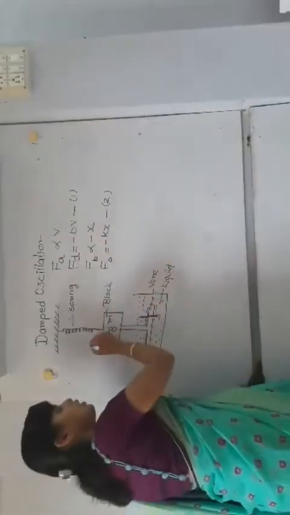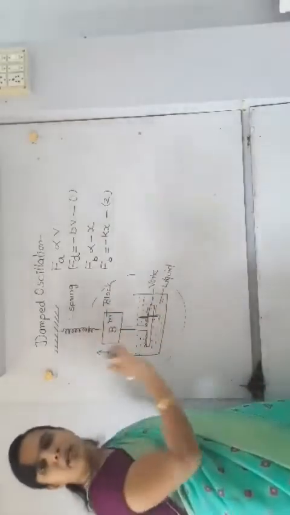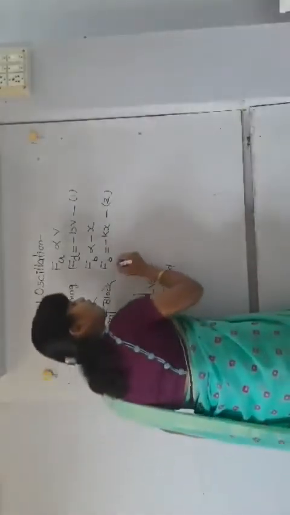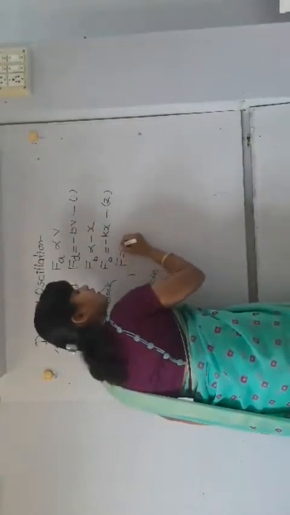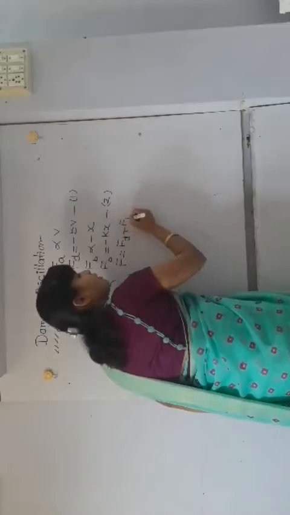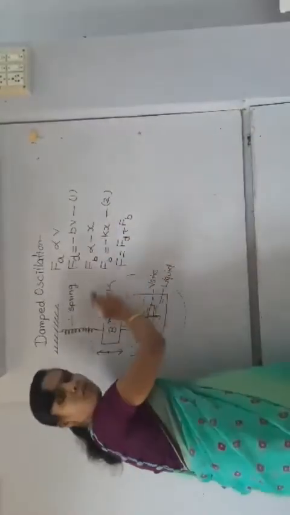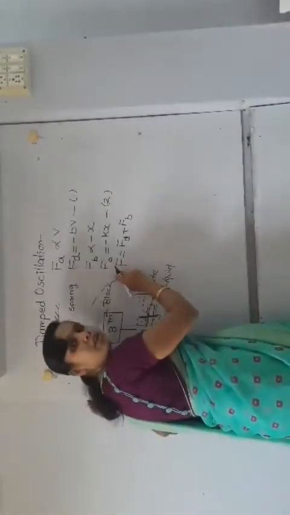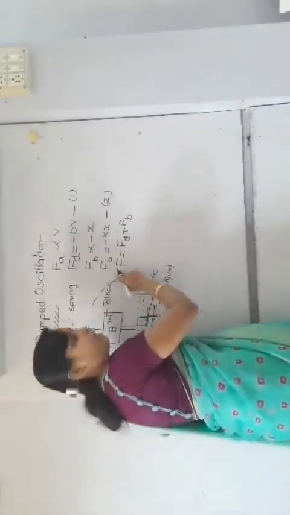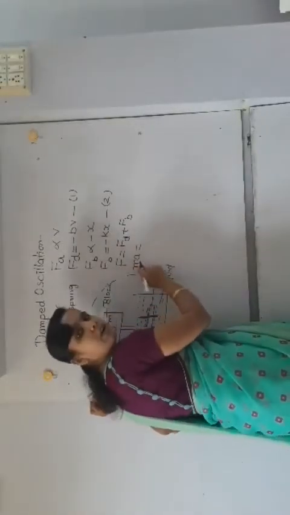Now, what is the total force on this complete system? The total force F is equal to Fd plus Fb, that is the damping force plus the block force, which gives the total force on this system. Now suppose this force is nothing but mass into acceleration, that is, ma.